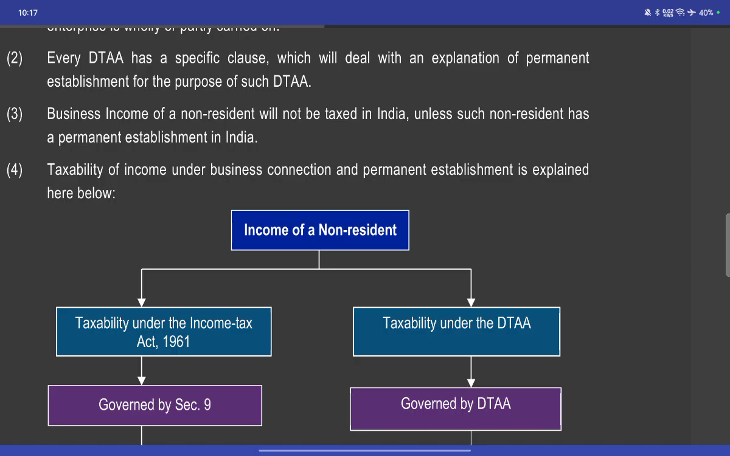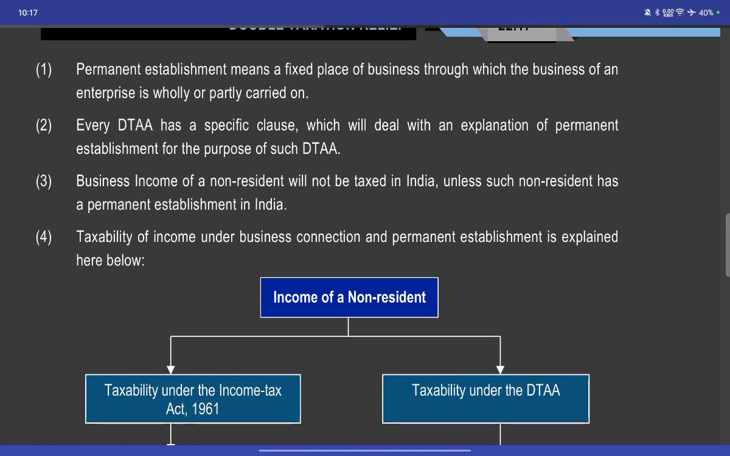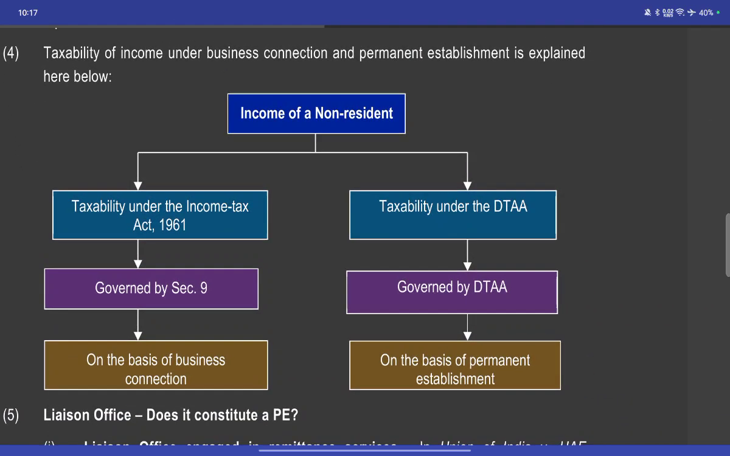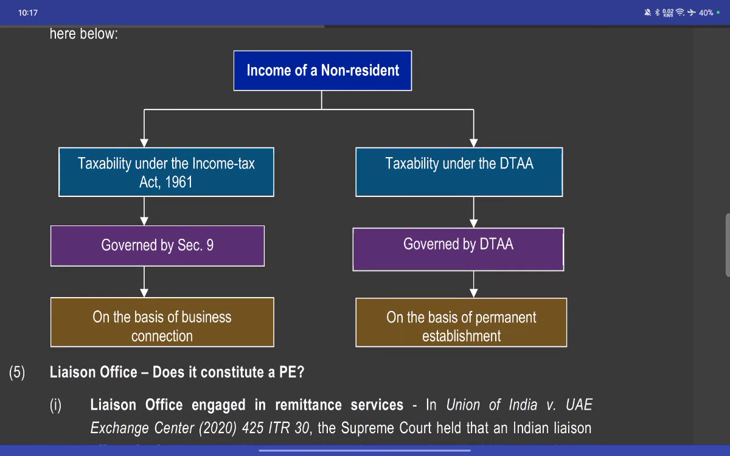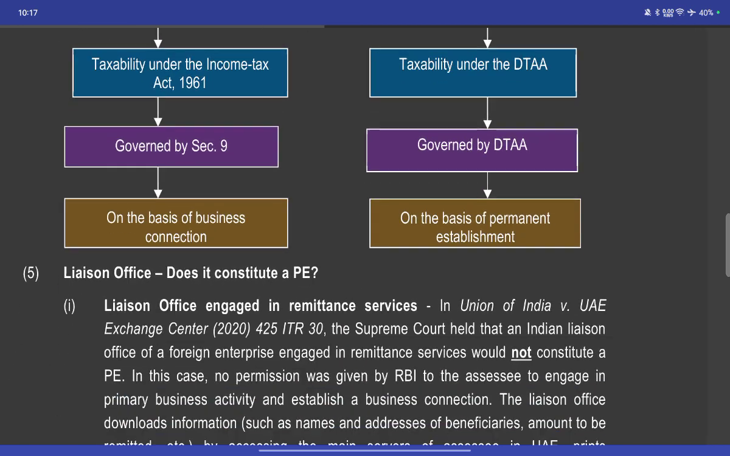Taxability of income under business connection and permanent establishment is as below. Income of a non-resident is governed by the DTA on the basis of permanent establishment. Taxability under the Income Tax Act is governed by Section 9 on the basis of business connection.